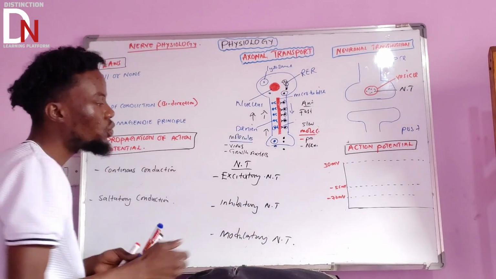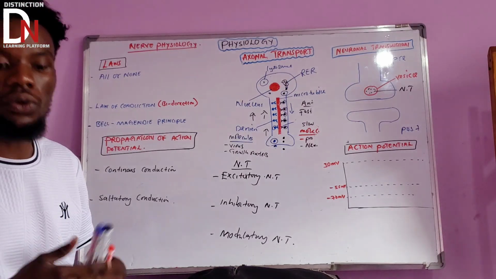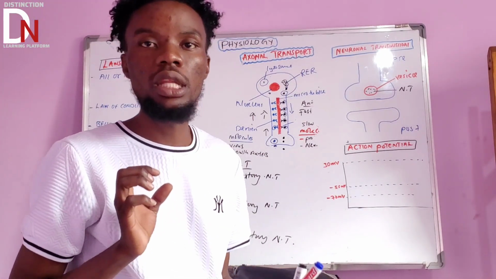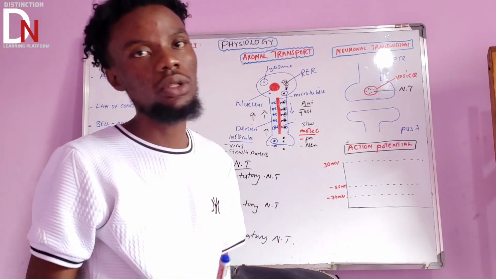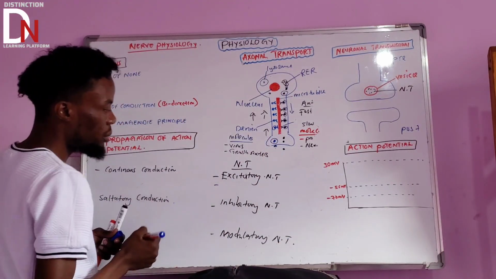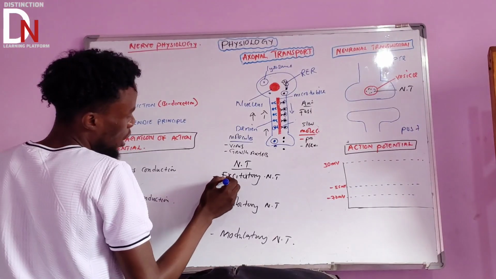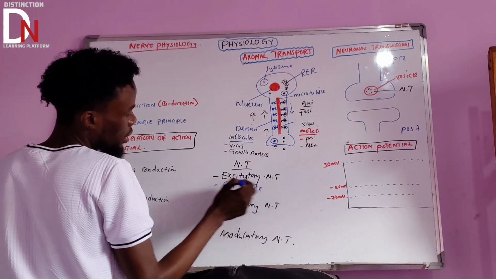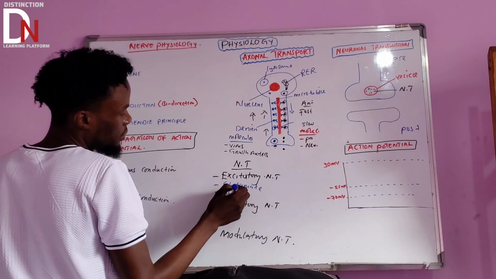Now, excitatory neurotransmitters, what are good examples of neurotransmitters that promote the nerve impulses from one location to another, from one neuron to another? We'll just talk about a few. We have what we call glutamate. What else? Acetylcholine.